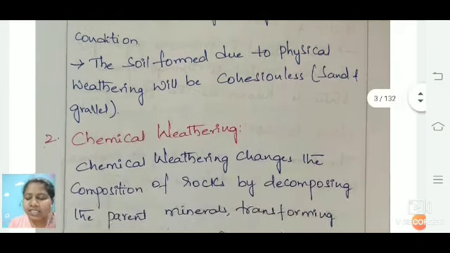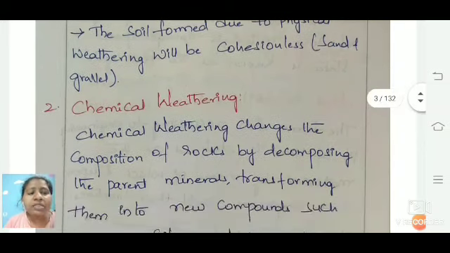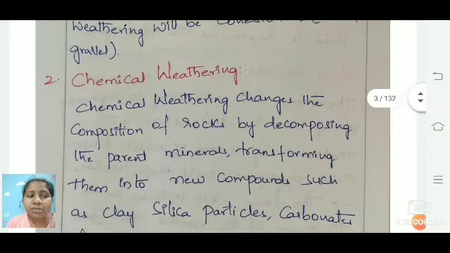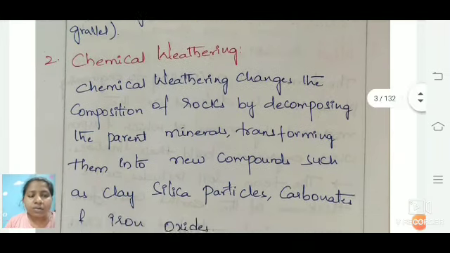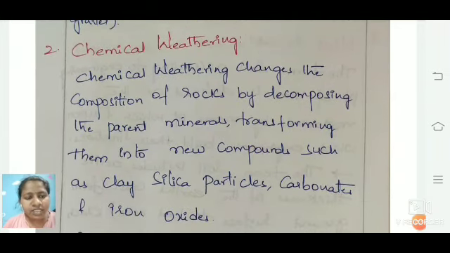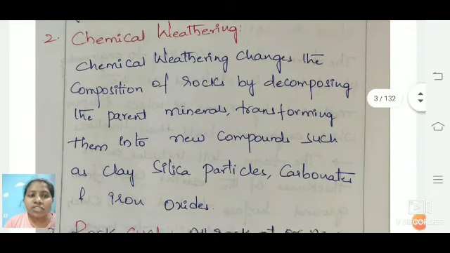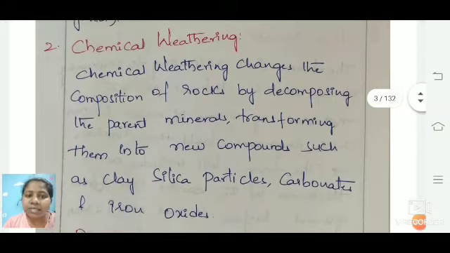The second one is chemical weathering. As we all know, chemical weathering is the decomposition of the parent mineral rock. The parent mineral rock takes up new compounds, that means it is interacting from one soil particle to the other soil particles. These soil particles may be like clay, silica particles, and also carbonates and iron oxides, so that because of that the chemical weathering changes.